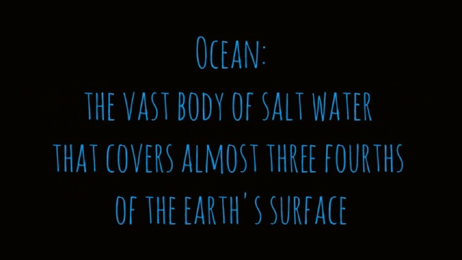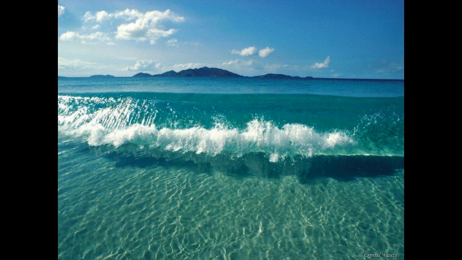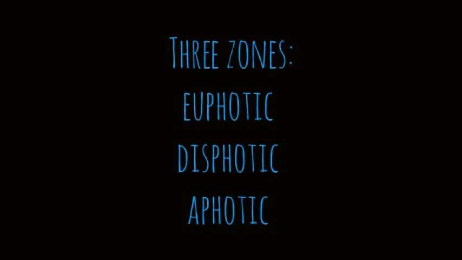The marine biome is the biggest biome in the world. The marine regions are usually very salty. The ocean is divided up into 3 vertical zones. The top layer is called the euphotic zone, and it is the area of the ocean where the light can penetrate. The next layer is the dysphotic zone.